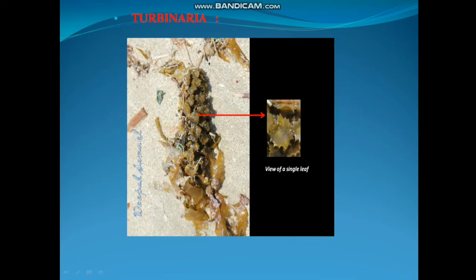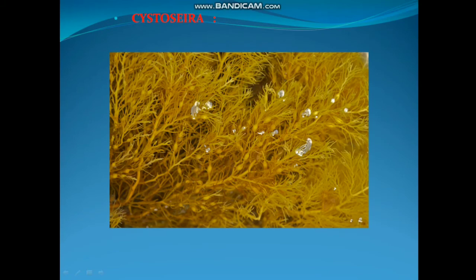The next source is Turbinaria. You can identify this brown seaweed by the button-like, leaf-like structure, and this is also a very good source for alginic acid. Next is Cystoseira. Cystoseira is also a brown algae, and it also grows in a marine ecosystem, and it produces a large quantity of alginic acid.